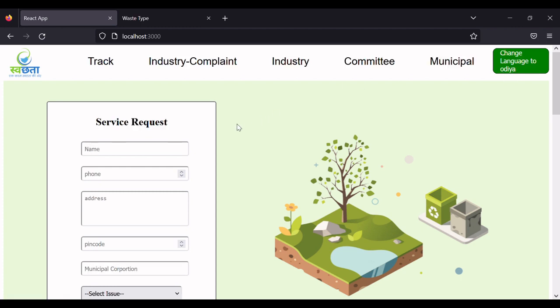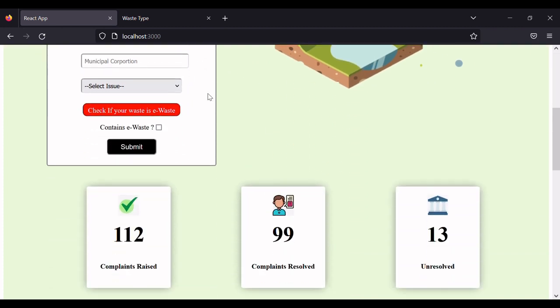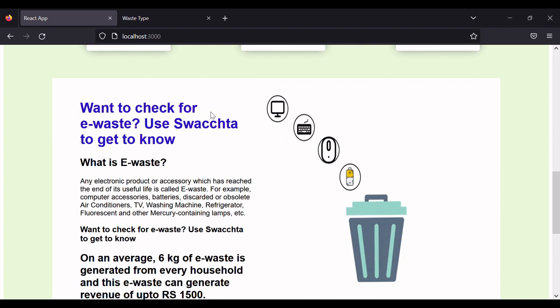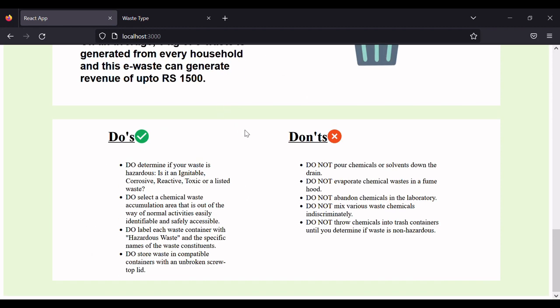Now, we have a form of service request, we'll get back to it. And we have also added a counter of complaints raised, complaints resolved and unresolved so that it could build trust with the users. And also if we scroll down, we have added a section on e-waste so that the user could be aware of the various categories of waste and the revenue advantages of dumping e-waste. And there are also some do's and don'ts.